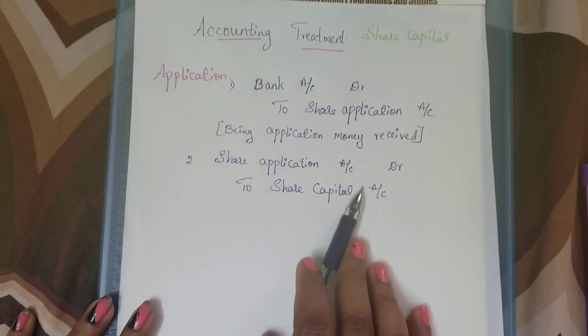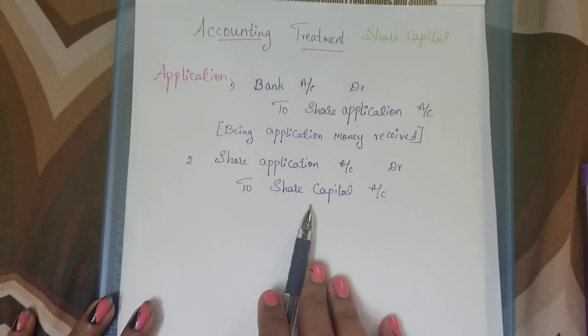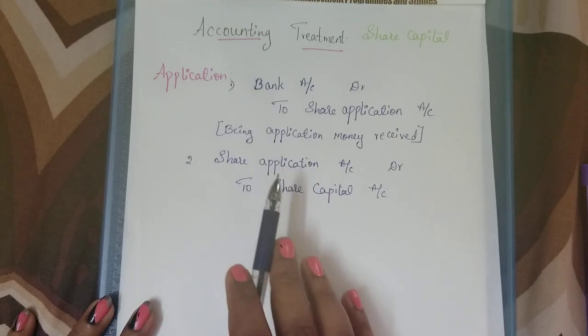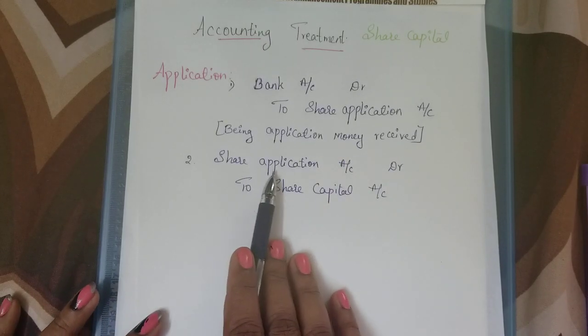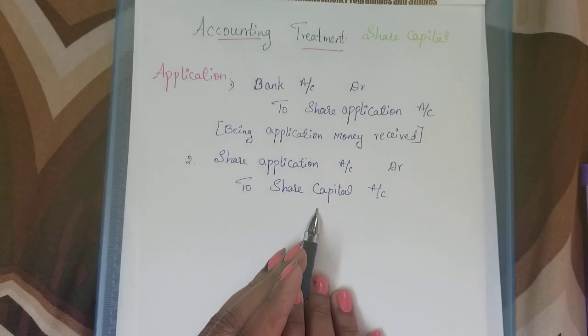Here share capital is also a liability, and share application is also a liability. Apply the liabilities rules. Do you remember what the liabilities rules are? Increase in liability will be credited. Decrease in liability will be debited. So the application amount will be transferred to the share capital account.